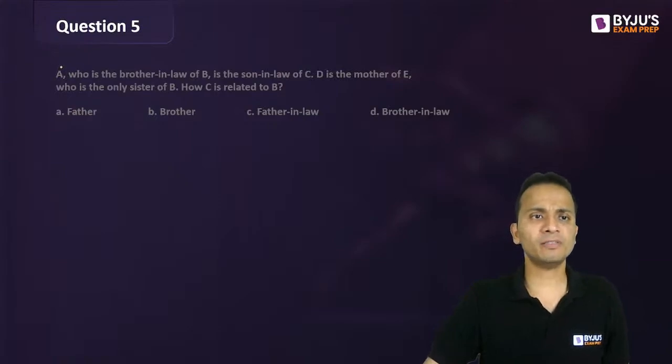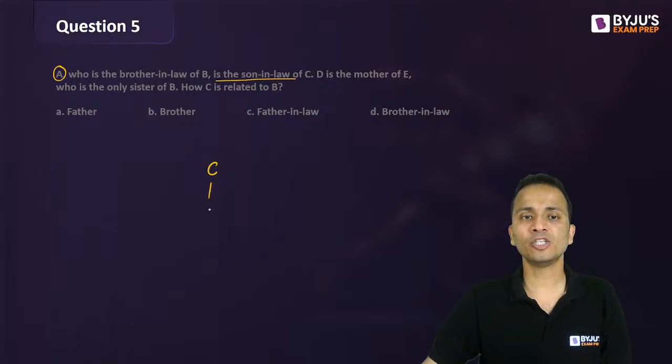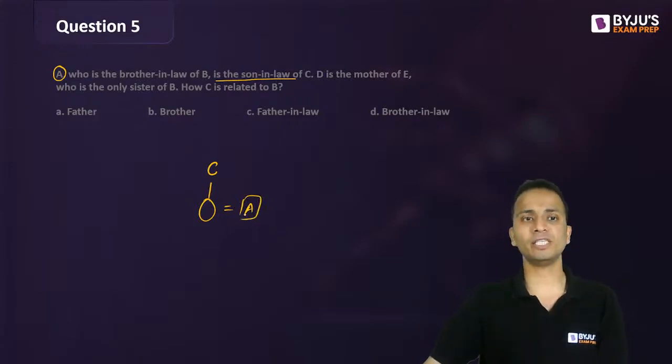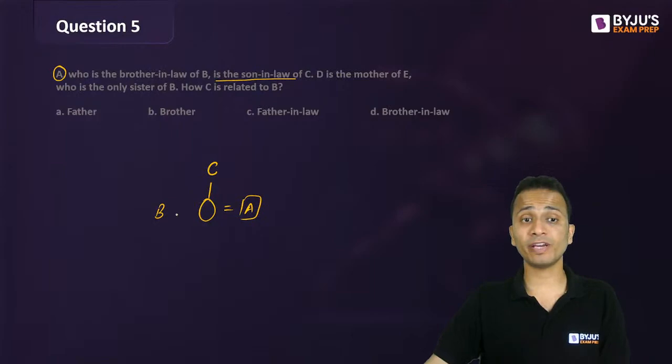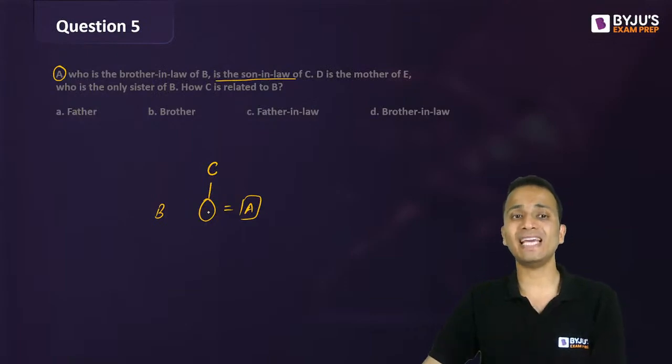Now, for the first statement, first of all, I'll read this part. A, who is the brother-in-law of B. So brother-in-law of B, I'll completely ignore this for now. A is the son-in-law of C. So C's daughter's husband is A. Also, A is the brother-in-law of B. So B can be the sibling of A's wife. We don't know B's gender yet.